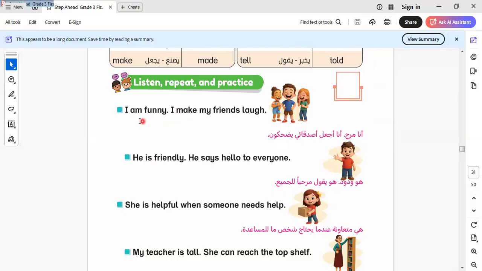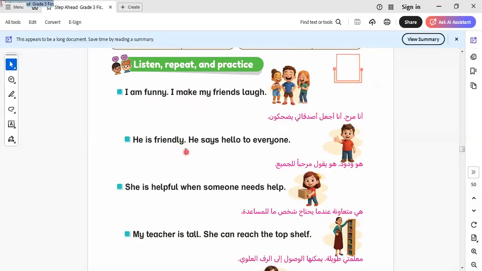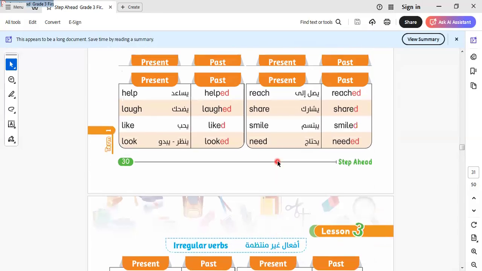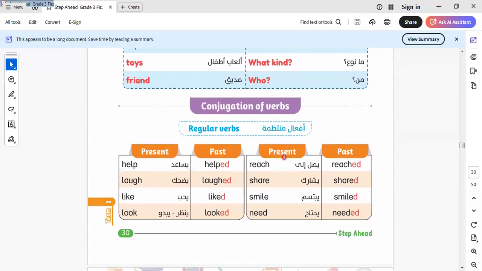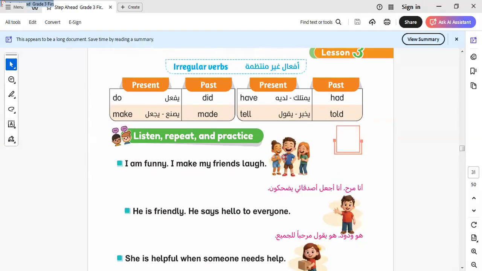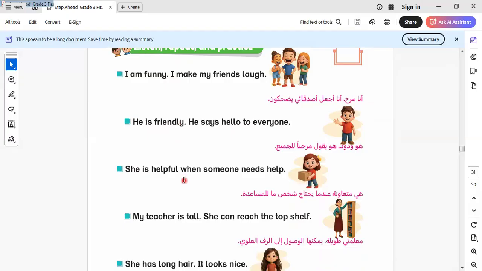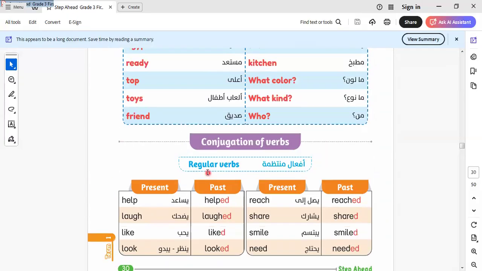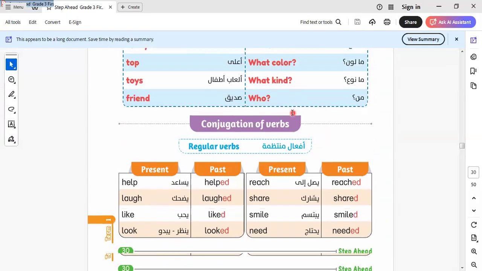Expressions in this part. I'm funny. I make my friends laugh. He is friendly. So when we talk about the kind of this person, we say this person is funny or friendly or helpful. So I also ask about the personality of this one. Okay.